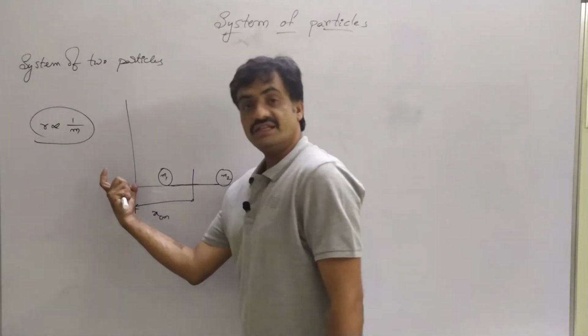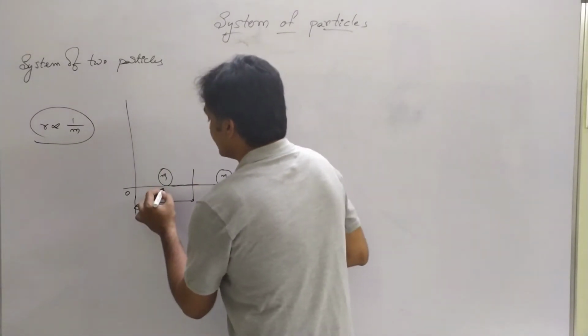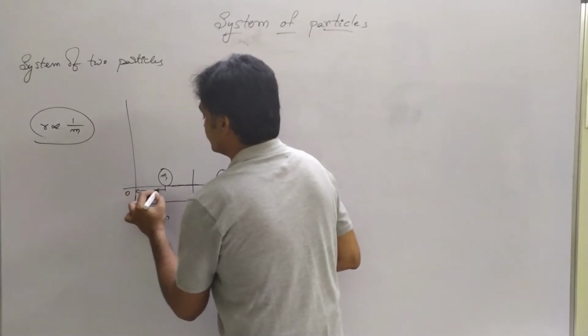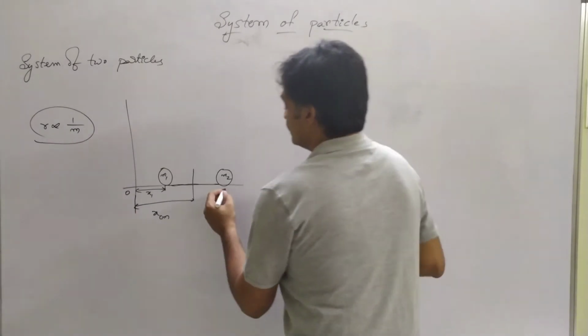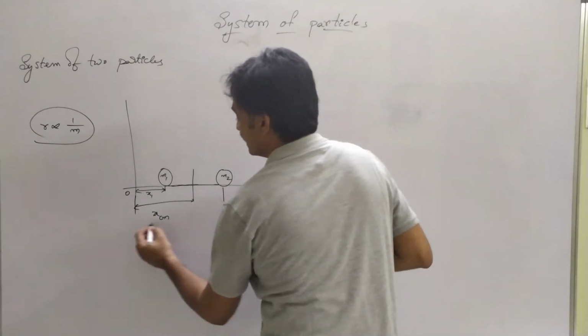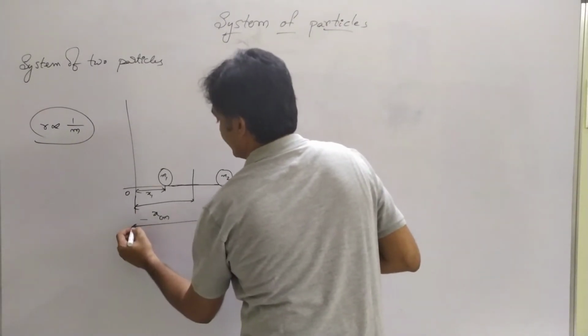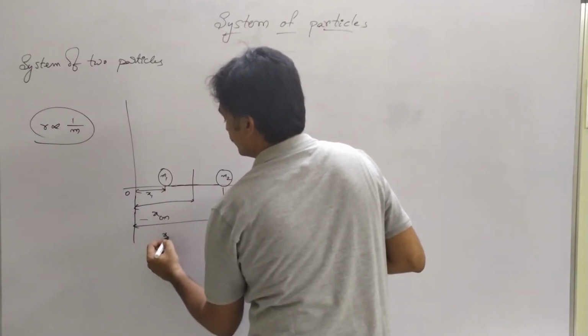Here we have represented a reference frame, where mass m1 is at a distance of x1 from the origin, whereas mass m2 is at a distance of x2 from the origin.